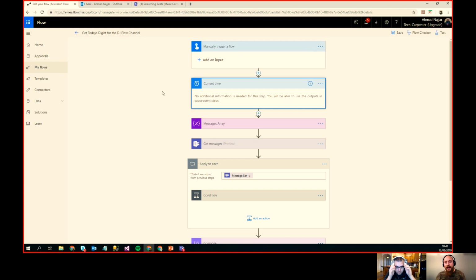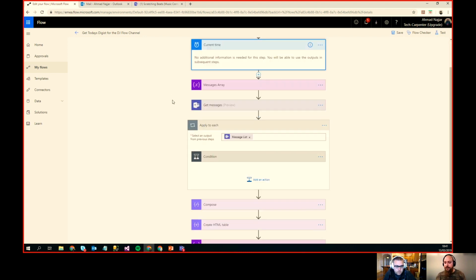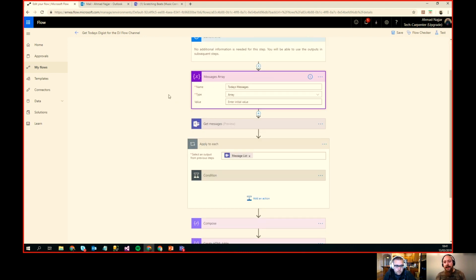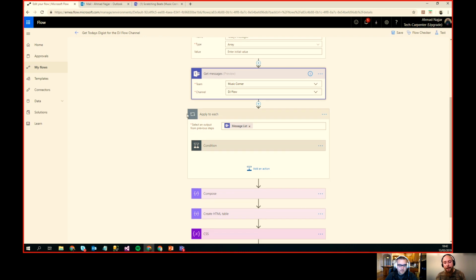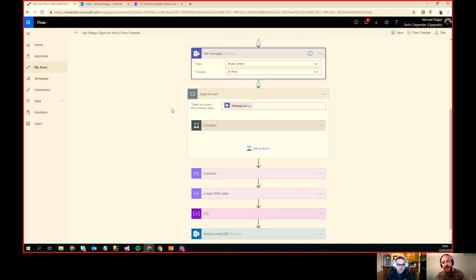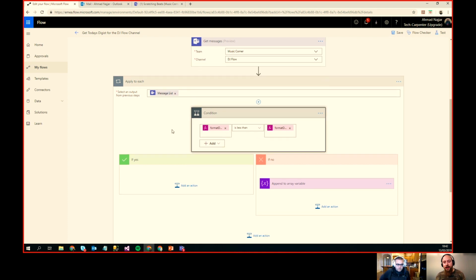And then I'm getting the current time. And here I'm initiating a messages array, and it's a variable. And here I'm using the action getting messages for Music Corner and DJ Flow. So the team is Music Corner and I'm getting all the messages for the channel DJ Flow. I'm looping through all the messages here and doing a condition.